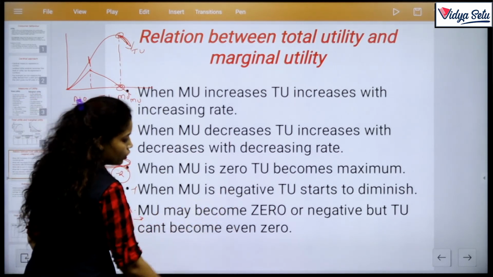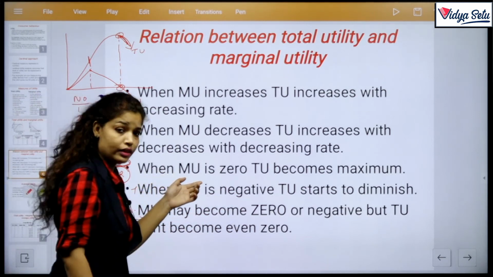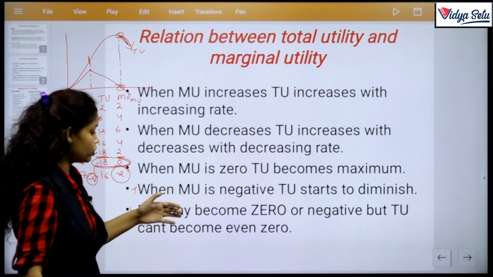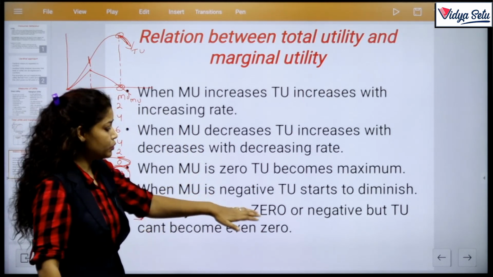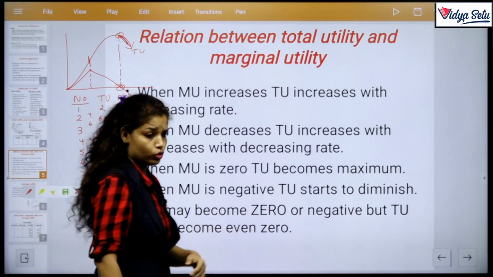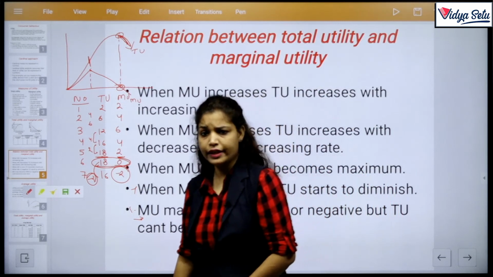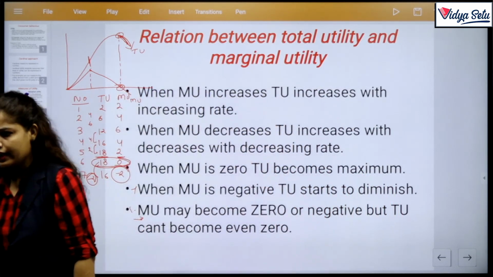MU may become 0 or negative because it represents single unit consumption and TU represents total unit consumption. So MU may become 0 or negative but TU can't become even 0. जब 0 नहीं हो सकता तो negative तो होगा ही नहीं. Clear है? Hope you understand.